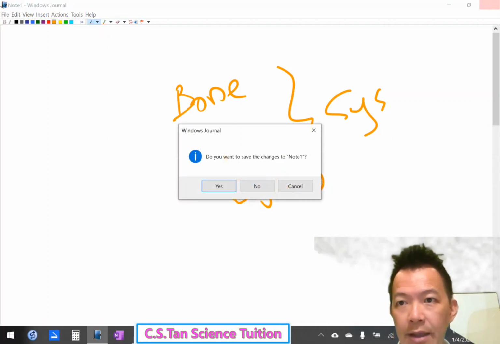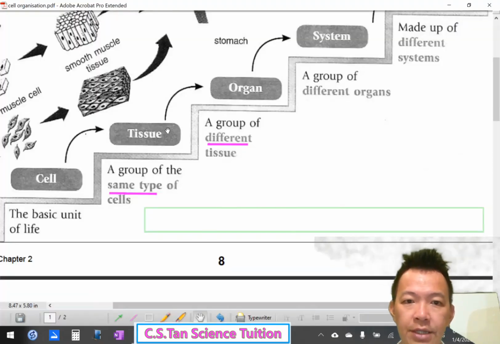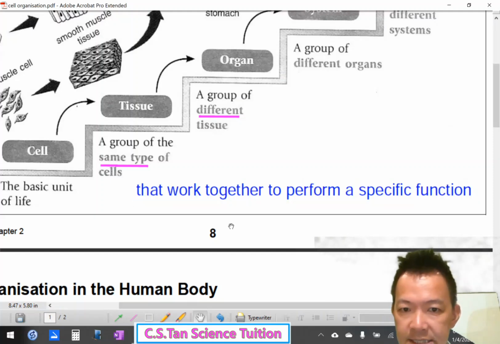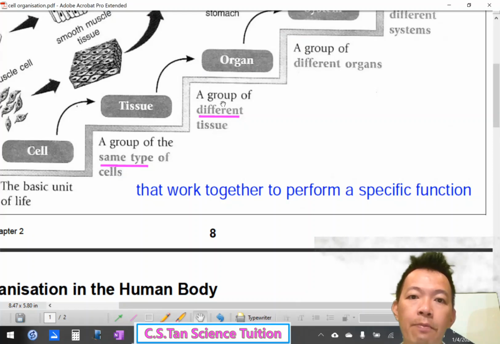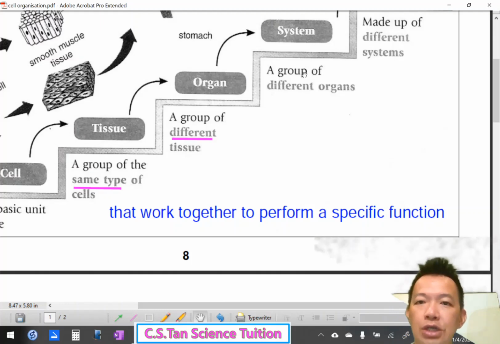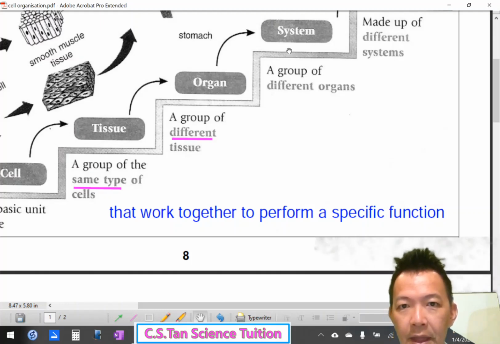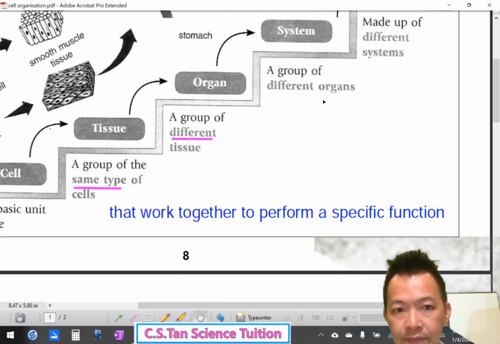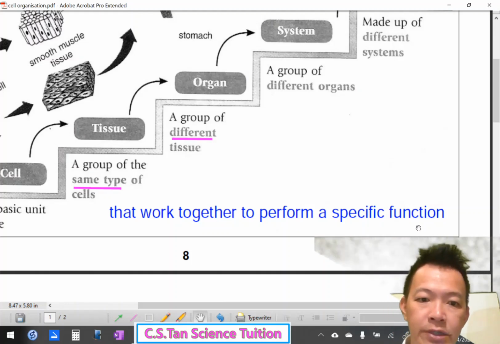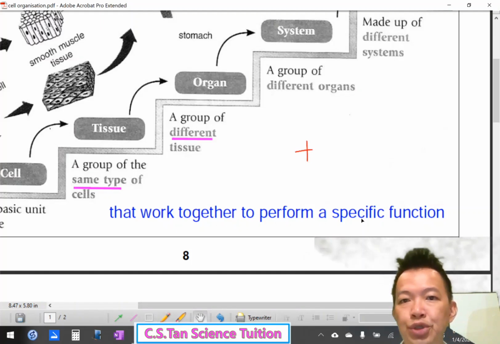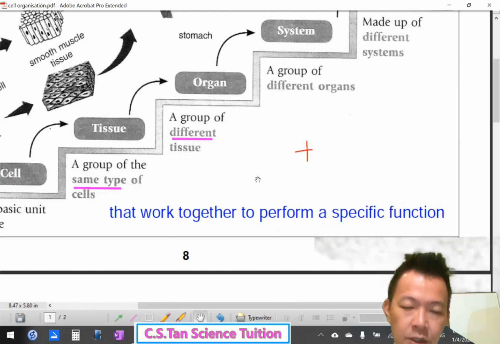Okay, so that's why when you give your answer it should look like this. What is mean by organs? A group of different tissue. Add another sentence: that work together. 不一样的器官。Okay, sorry. Should be something like this. What is mean by system? 什么叫系统呢？A group of different organ work together to perform a specific function. So your first mark is here, plus another one mark for this sentence. 这个句子。So fine, 刚才有一点错误, very sorry.